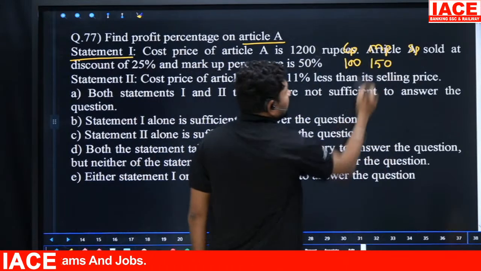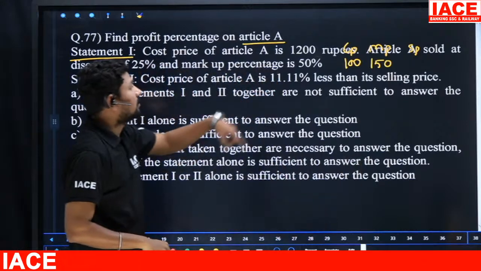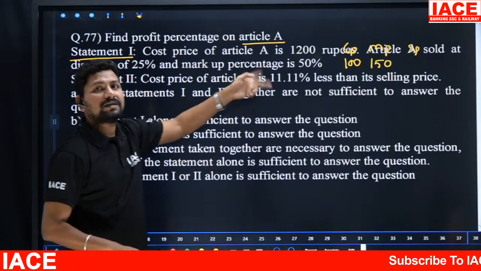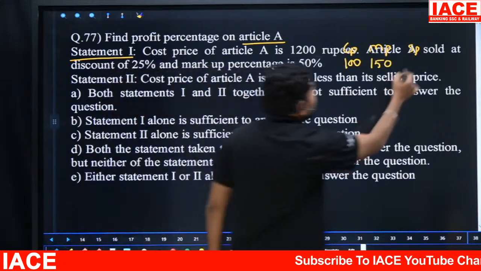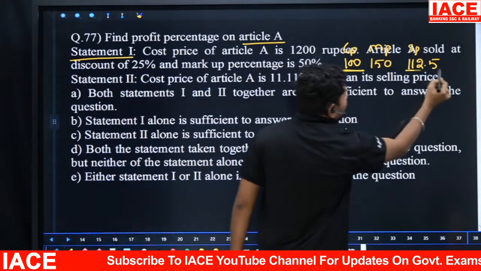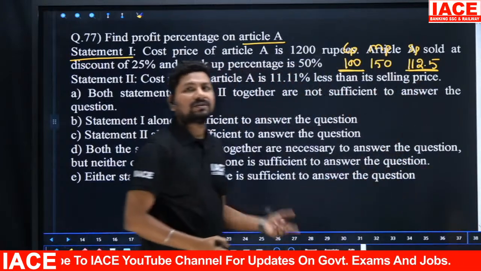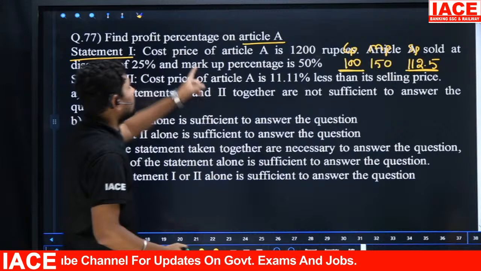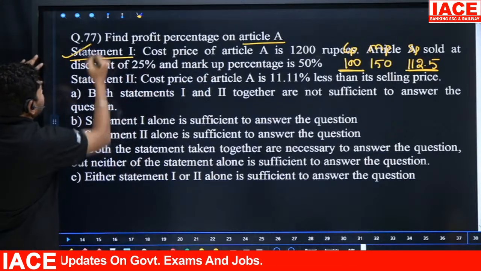So in 150, 25% is discount. So 150 లో 25% discount ఎంత అవుతుంది? 75 of value is 37.5. Finally the selling price value is 112.5. So 100 rupees in a product ని 112.5 rupees కి సేల్ చేశాడు అంటే వాడి ప్రాఫిట్ వస్తుంది. ఎంత పర్సెంటేజ్ ప్రాఫిట్? 12.5. So without knowing the 1200 also we can easily say that statement 1 is clearly giving